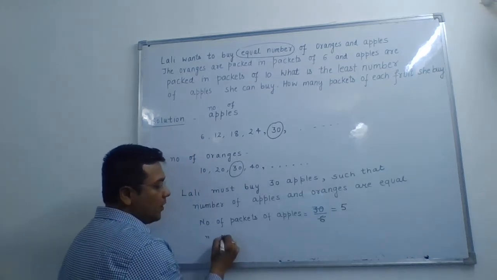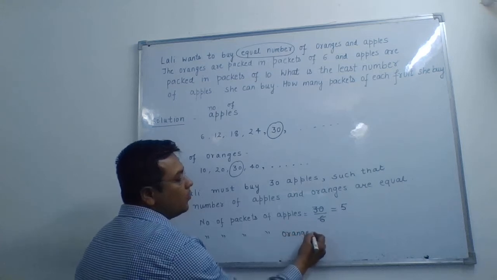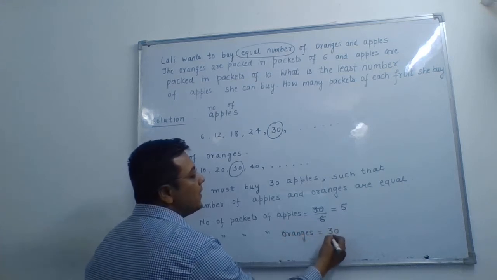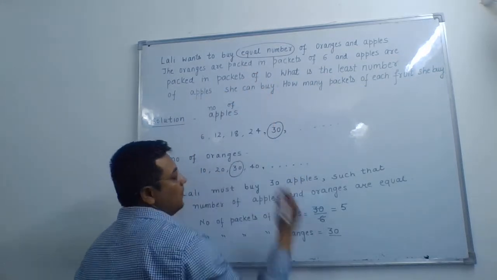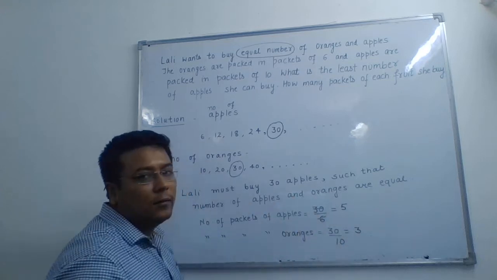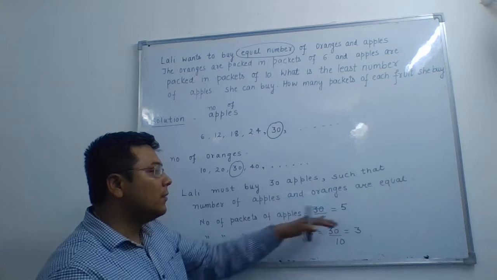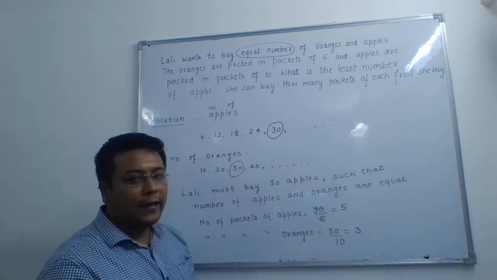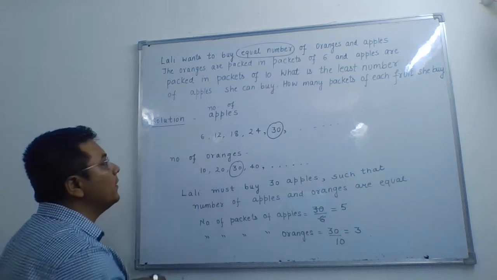Similarly, for the number of packets of oranges, you have a total of 30 oranges and they are packed in a packet of 10. So you divide 30 by 10, you need 3 packets of oranges. This number of packets was also clear from here.